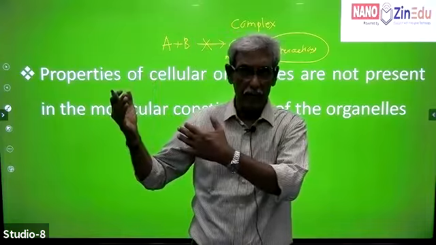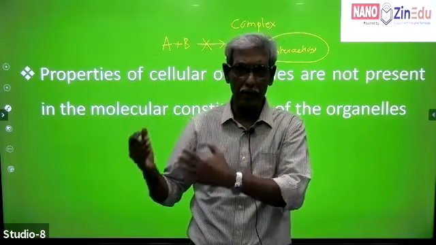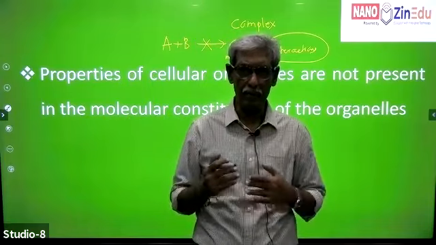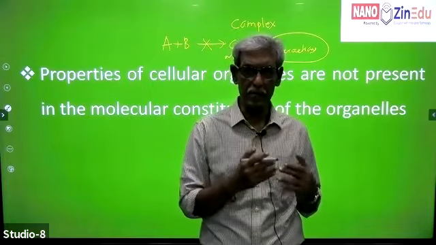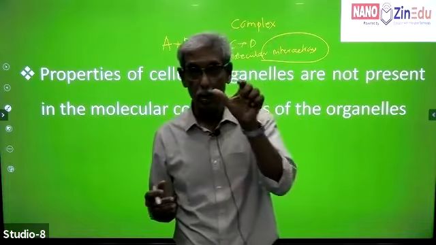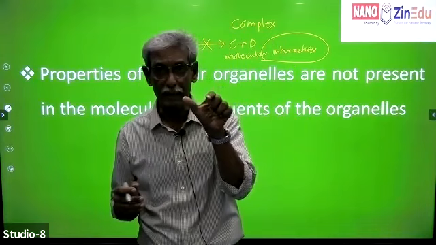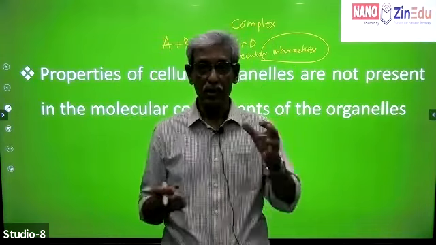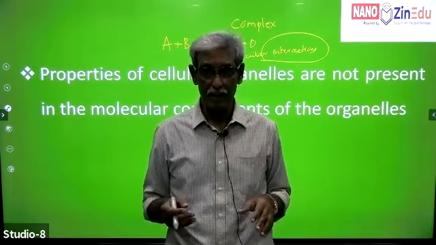Supposing instead of A, you got A1, A2, A3, A4, A5, A6. Instead of B, we got B1, B2, B3, B4, B5, B6. Instead of C, we got C1, C2, C3, C4, C5. And all of these will interact among themselves. So molecular interaction is the key. Remember that. What is the key for life is the molecular interactions, not just simply taking the molecules.